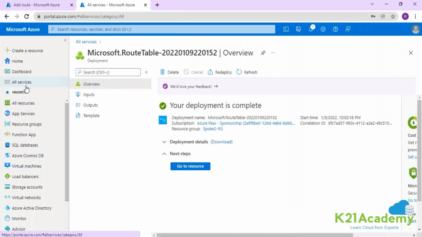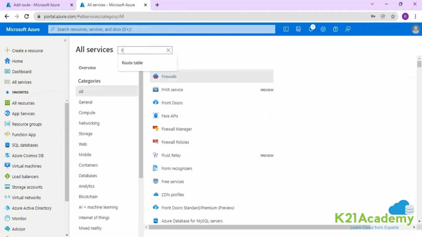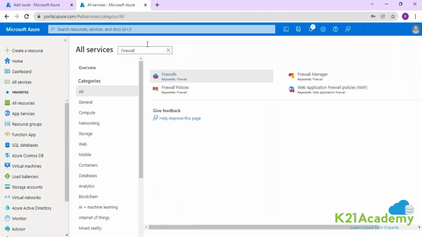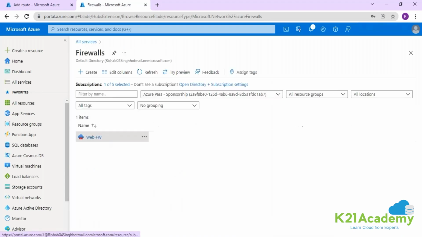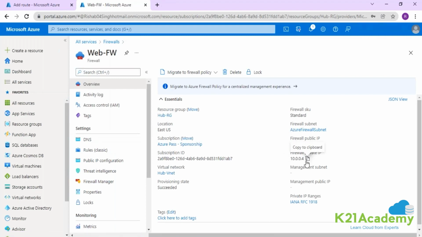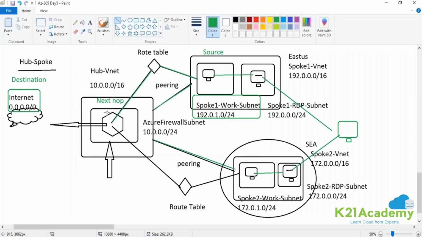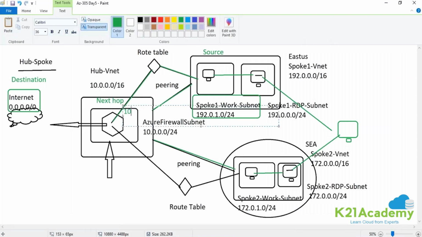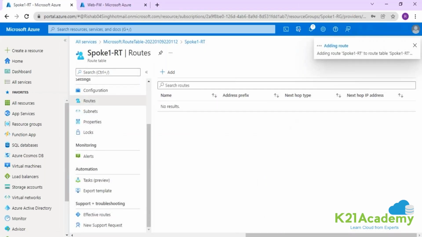The private IP of the firewall, because the networks are connected. So how will you point to your firewall? Over the private IP of the firewall. So going inside the firewall and going to copy the private IP of this particular firewall at the moment. This is the private IP of the firewall, copying the private IP and provided next hop. Clear with the picture, guys? This is your next hop, the private IP of the firewall. Provided, going to click on OK.